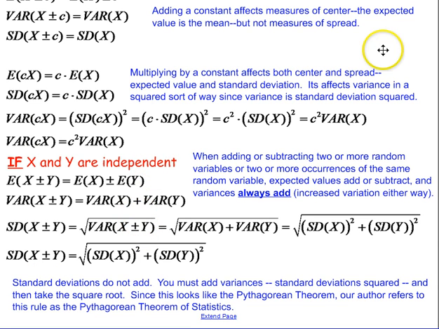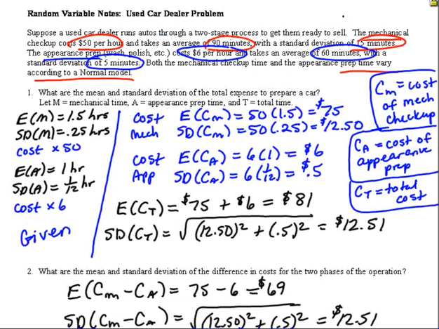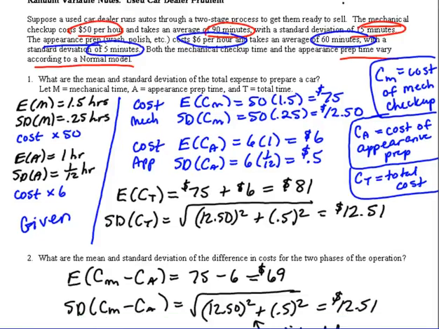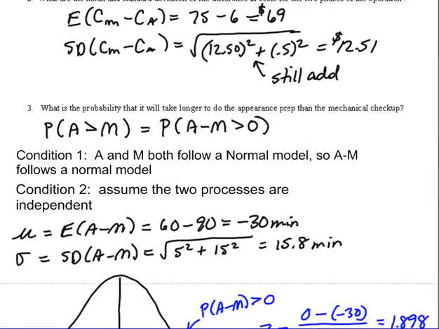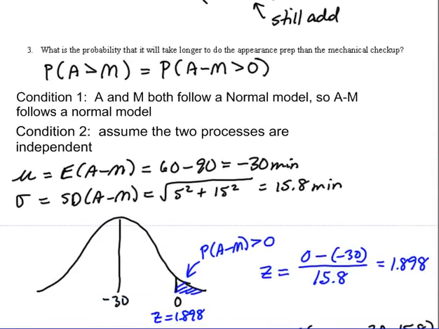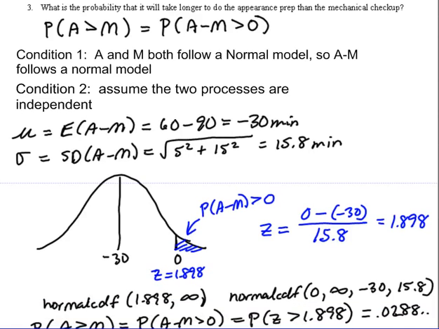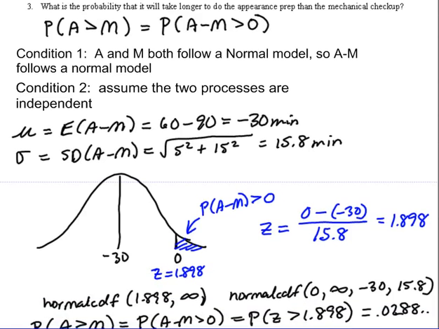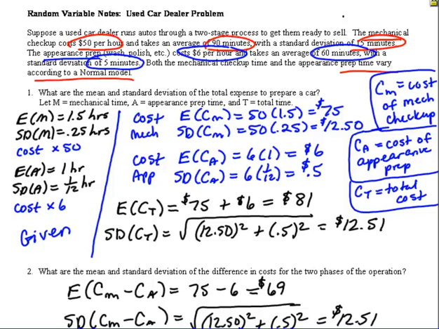So let's go look at the used car dealer problem and see if that rule holds. Actually, let's go back and just look at the whole idea. We went ahead and added the random variables and used the Pythagorean theorem of statistics, but is that legitimate?